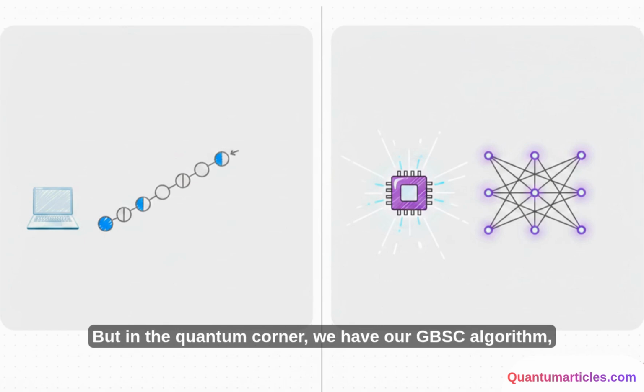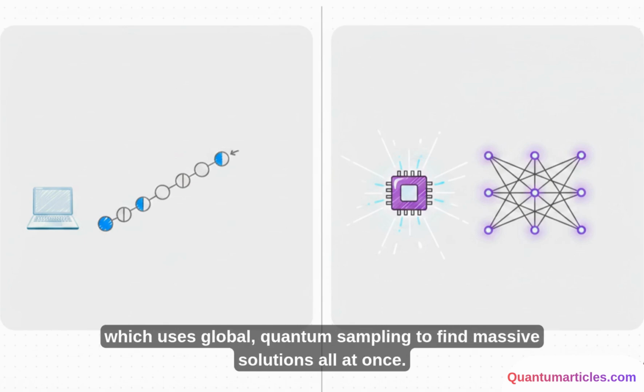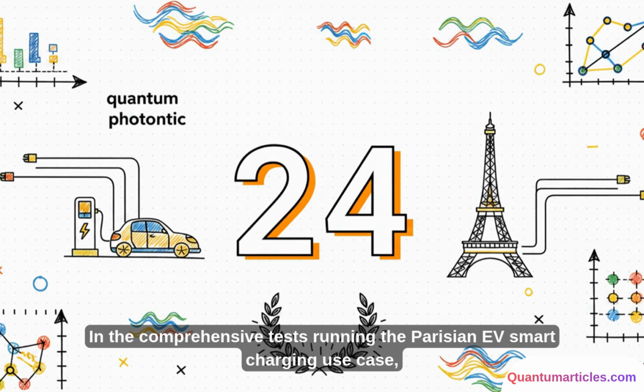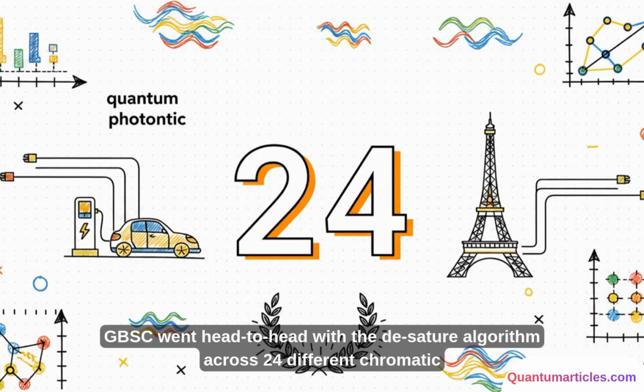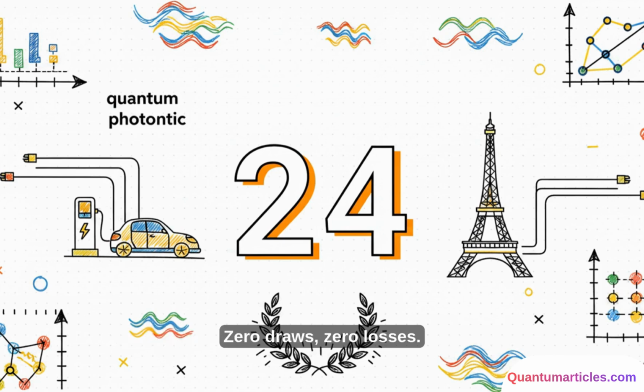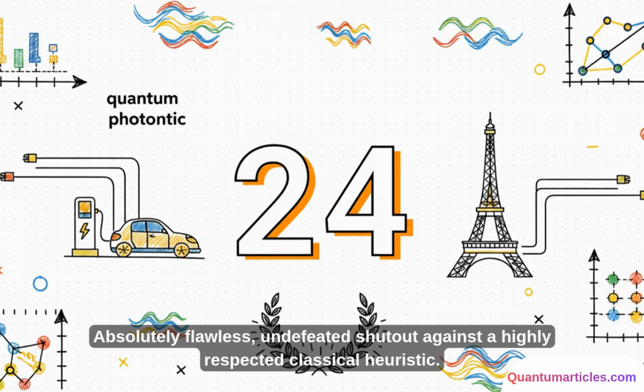But in the quantum corner, we have our GBSC algorithm, which uses global quantum sampling to find massive solutions all at once. I really want you to focus on this number, 24. In the comprehensive tests running the Parisian EV smart charging use case, GBSC went head-to-head with the DSATUR algorithm across 24 different chromatic classes. And the final score? GBSC won 24 times. 0 draws, 0 losses. An absolutely flawless, undefeated shutout against a highly respected classical heuristic.